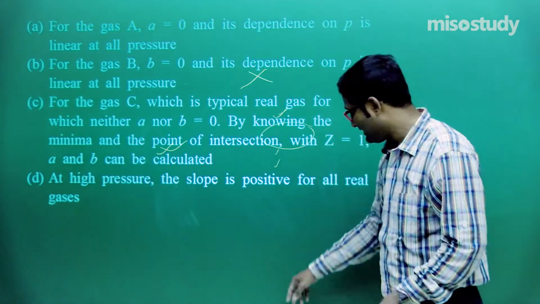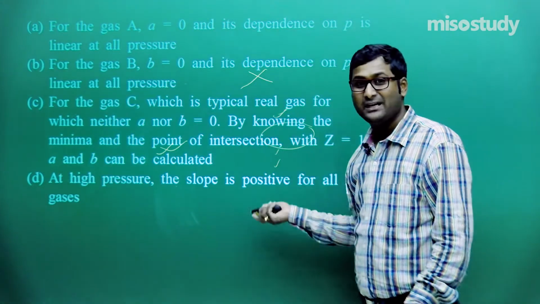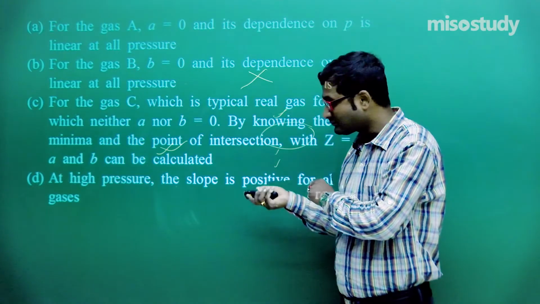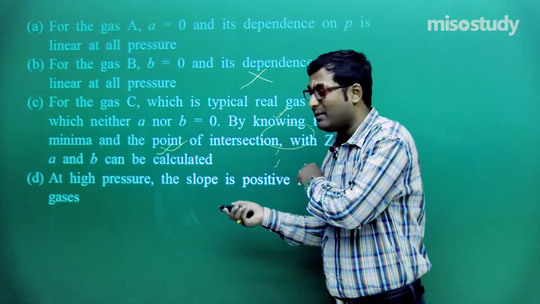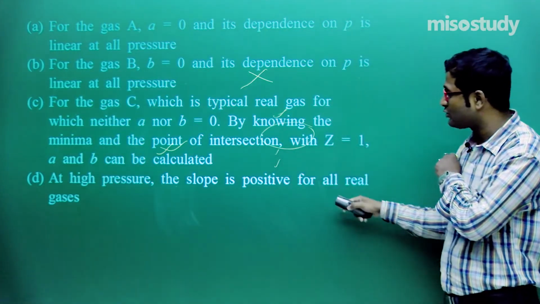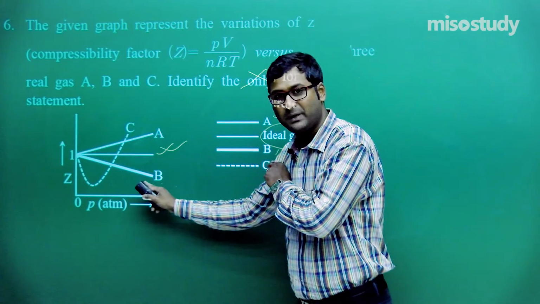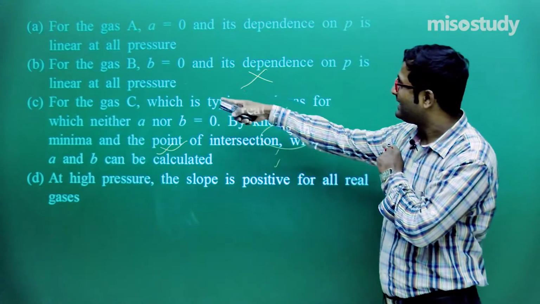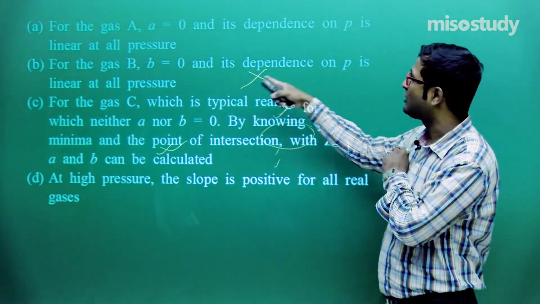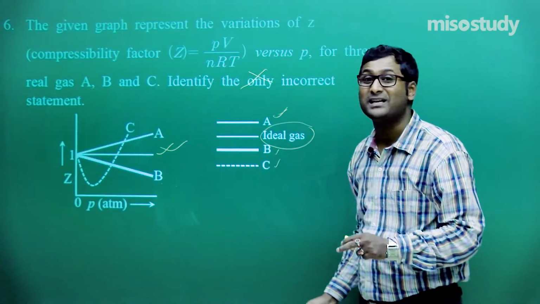In option 4, at high pressure the slope is positive for all real gases, definitely. But if I talk about B, the statement says its dependence on P is linear at all pressure.